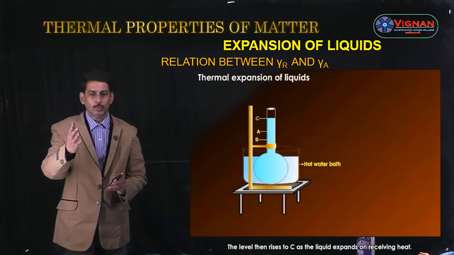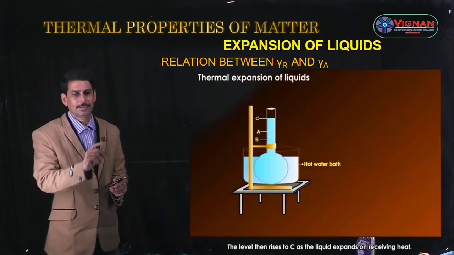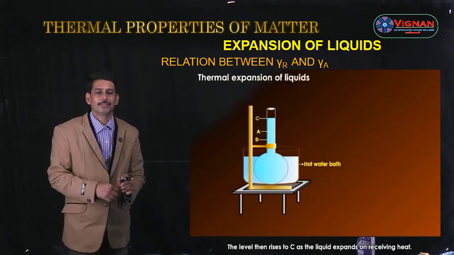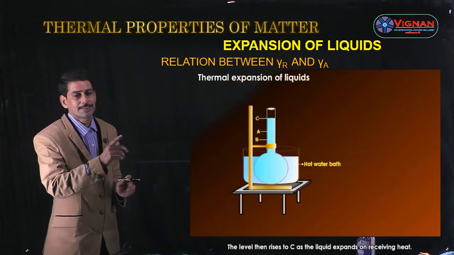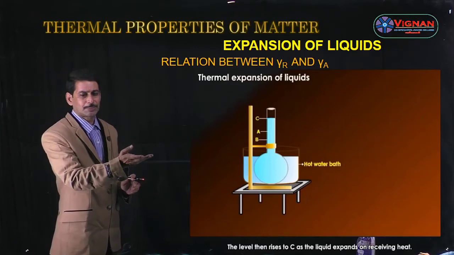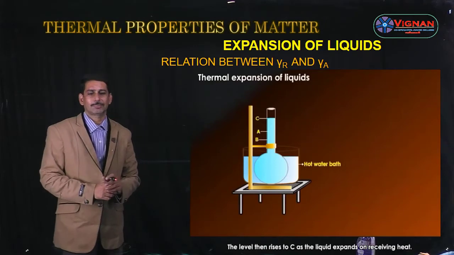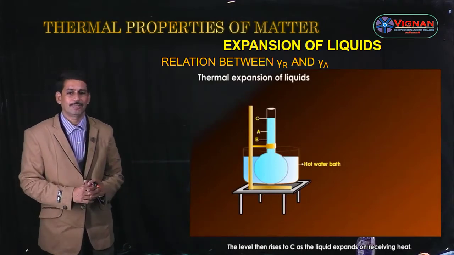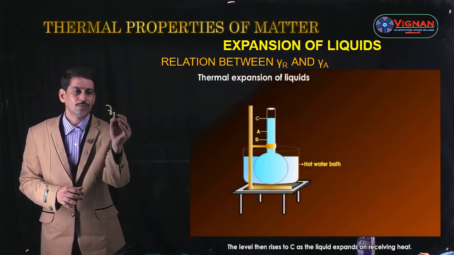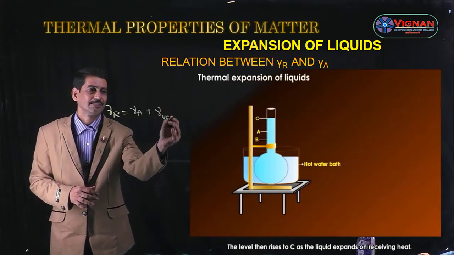So there are two volume coefficients of expansion for a liquid. One is the coefficient of real expansion of liquid, and the other one is the coefficient of apparent expansion of liquid. So now we will see the relation between the two coefficients of expansion of liquid, that is gamma R as well as gamma A. There is a small experiment to find the relation between gamma R and gamma A, but let us not bother about the experiment. So the relation is given as gamma R is equal to gamma A plus gamma vessel.